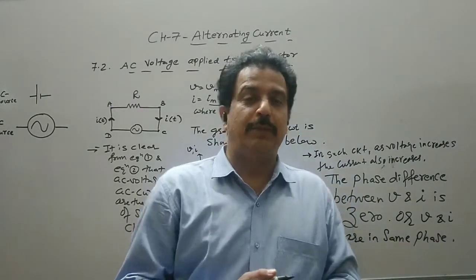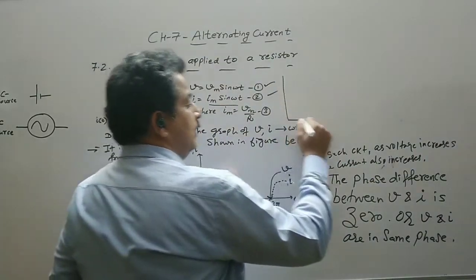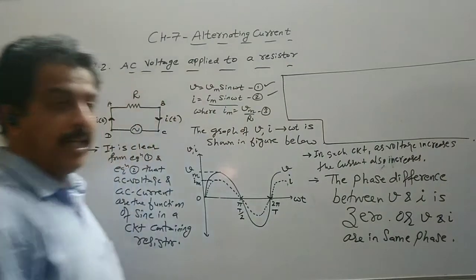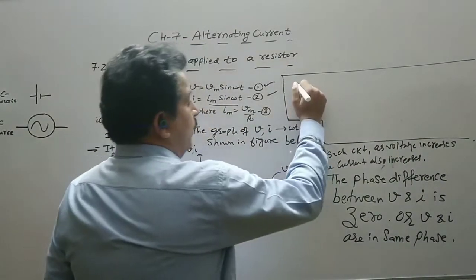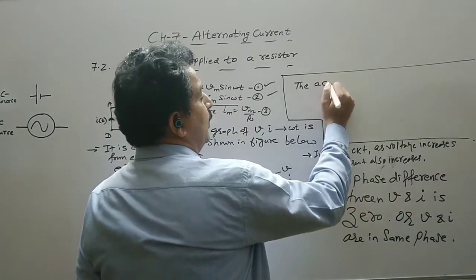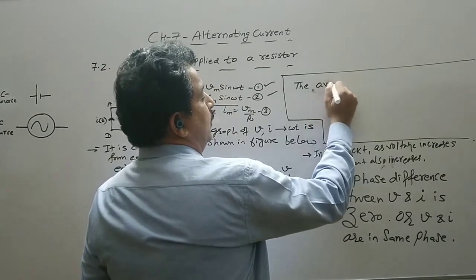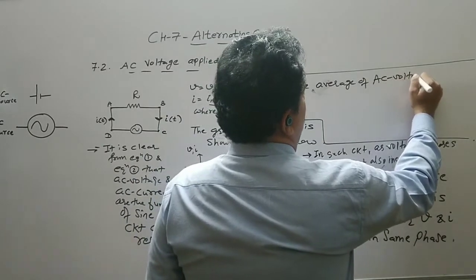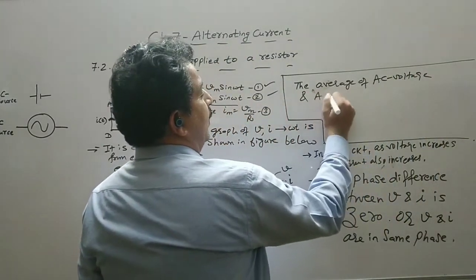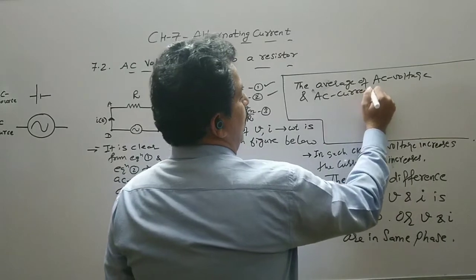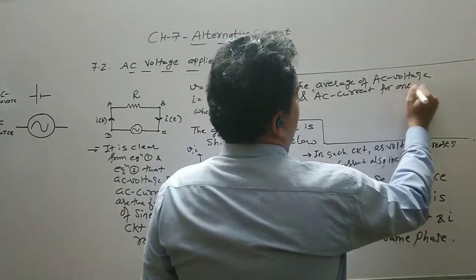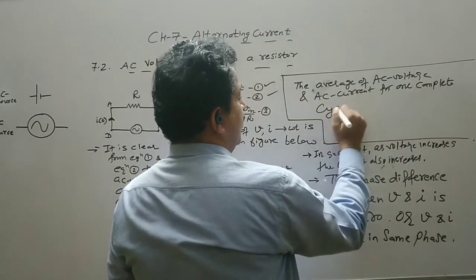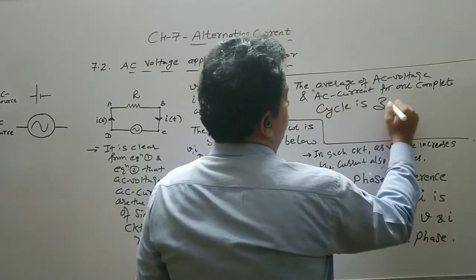We will prove this mathematically in the next lecture, but for the time being, you have to remember that the average of AC voltage and AC current for one complete cycle is 0.